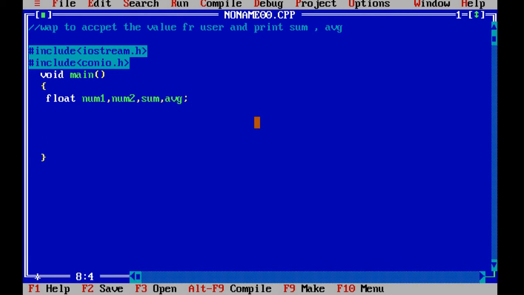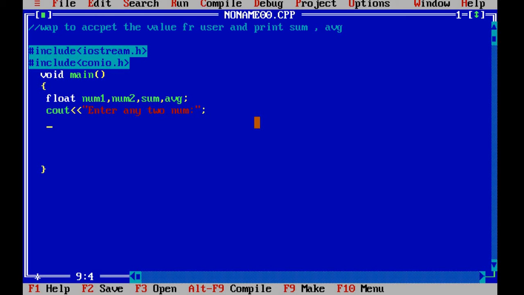After that we want the user to enter the values for num1 as well as num2. Over here we have to give the cout statement so that the user will come to know what they basically want to do. So my cout statement will be: enter any two numbers. Through this the user will come to know they are supposed to enter any two numbers.